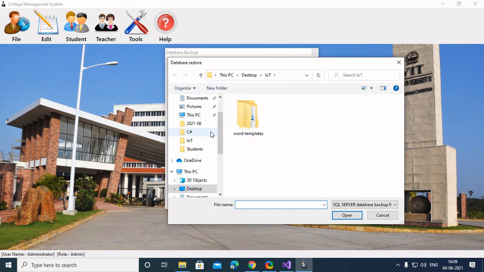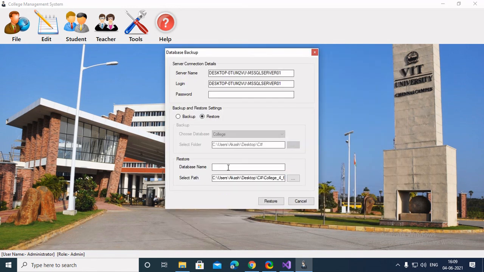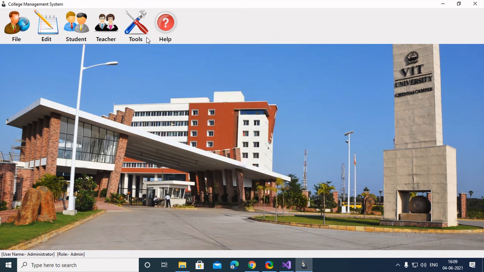So this file, C sharp, the database name, we can add any name for the database, suppose college backup. So basically it will restore this database. I won't restore it now as I don't want to wait for that, it would load again and take time. So that's it about the project.